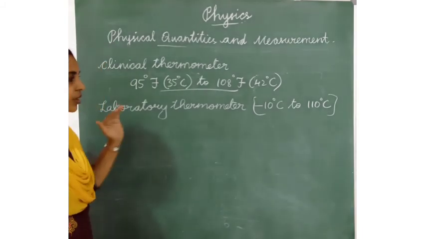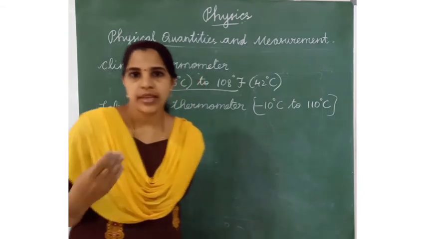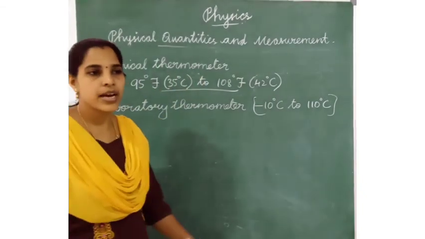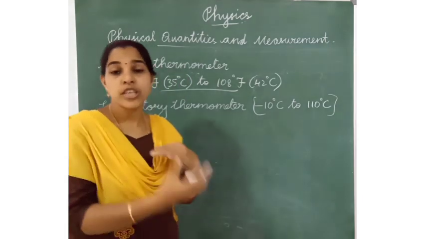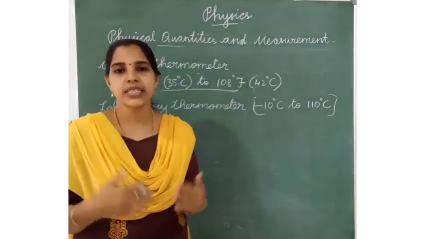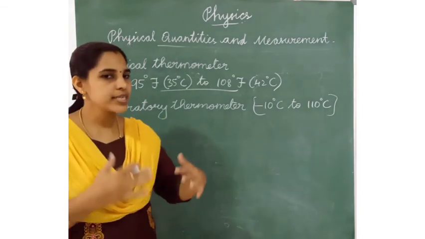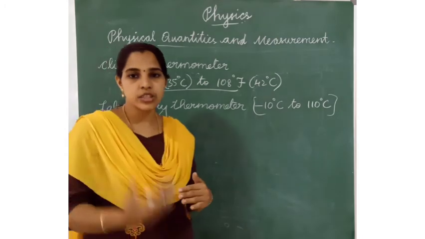Next one is measuring the area. How to measure the area? Listen. For example, solid shapes. What are the shapes? Square, rectangle, triangle, sphere. These are regular shapes.